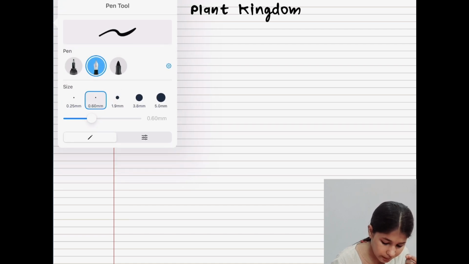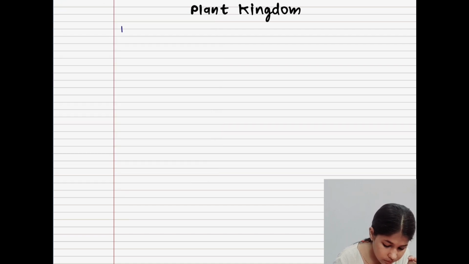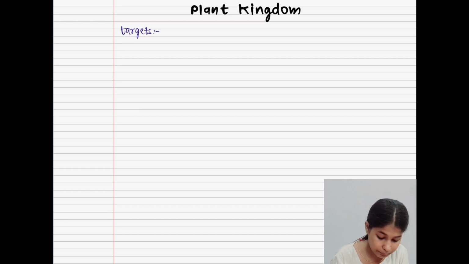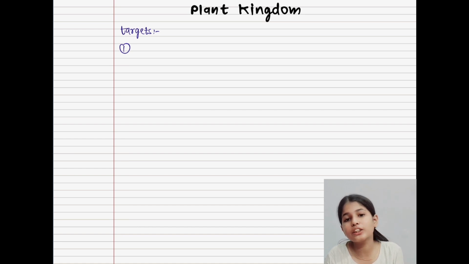What will be our target? Simply, target means topics. What are the topics that we are going to understand in this chapter, plant kingdom? First of all, we are going to start with the basis of classification.